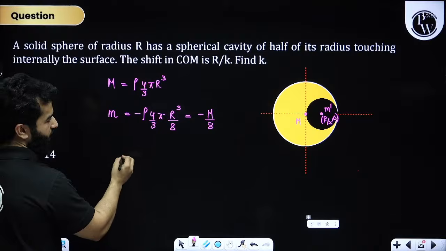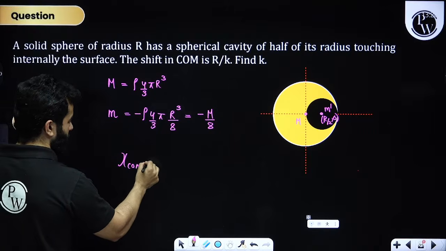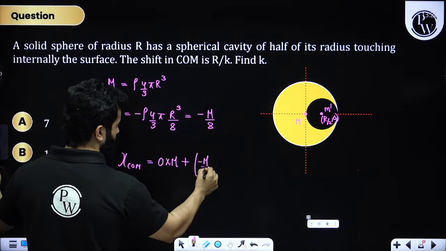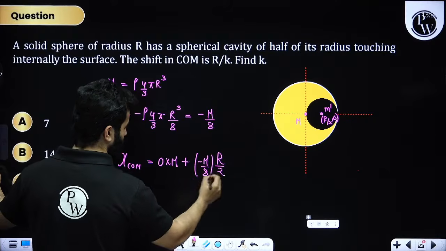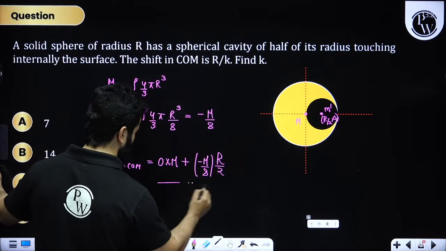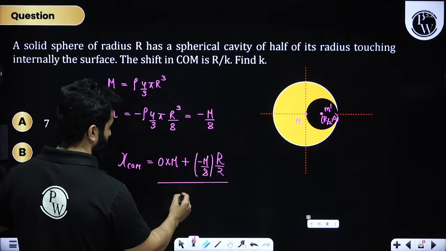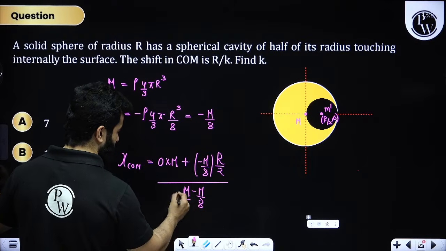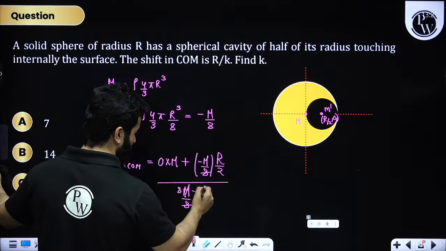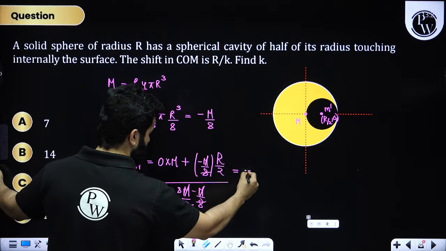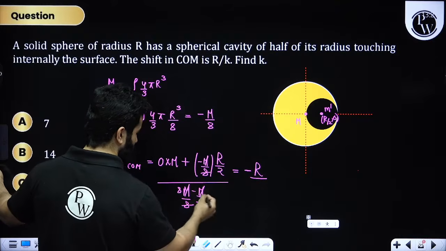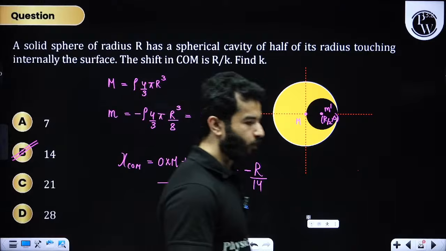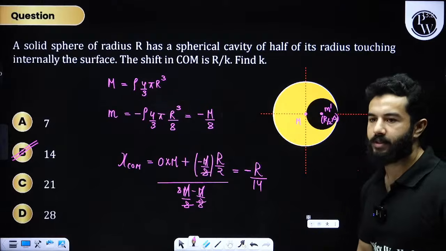Now you guys can find out the XCOM. XCOM will be 0 times m plus m dash times r by 2, whole divided by m minus m by 8. So this will become 8, this will become 8, one of the 8 can get cancelled out, m can get cancelled out. You are going to get minus r by, this is 2 and this is 7, so that is 14. 14 is the correct answer, right? B option is absolutely correct.